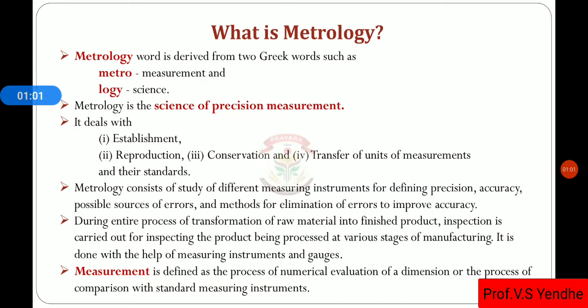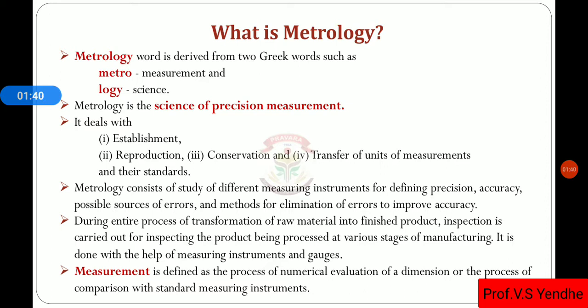What it contains: the establishment, reproduction, conservation, and transfer of units of measurement and their standards. Metrology basically consists of the study of different measuring instruments for defining precision, accuracy, sources of errors in measurement, and methods to eliminate those errors to improve accuracy.